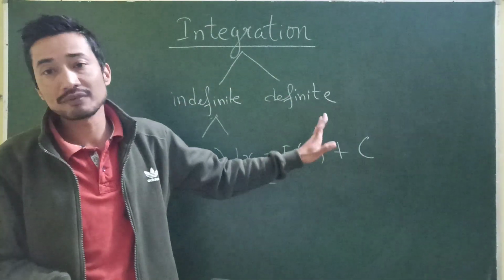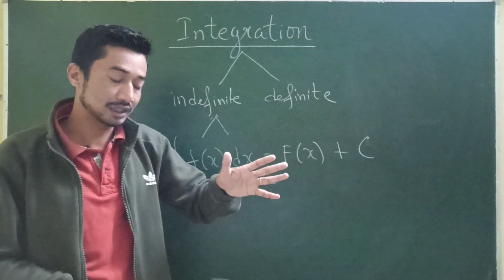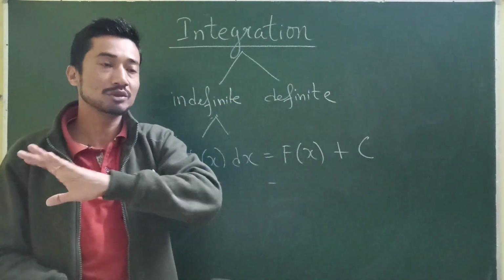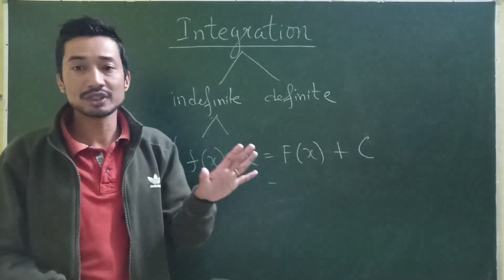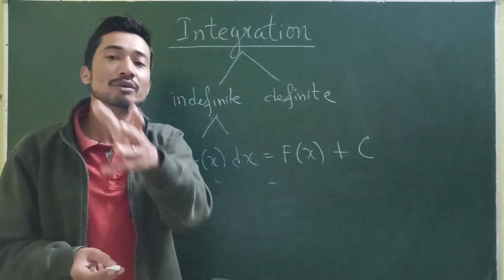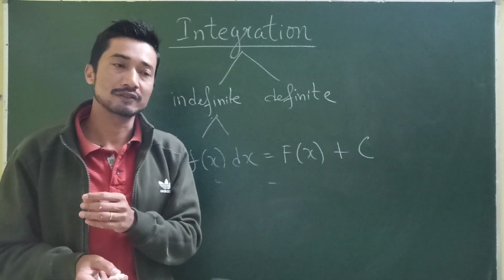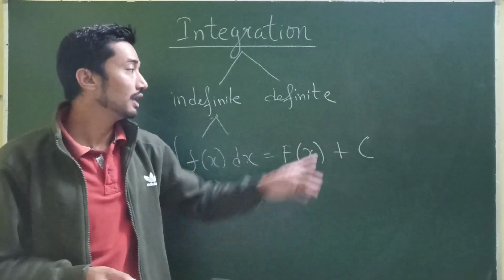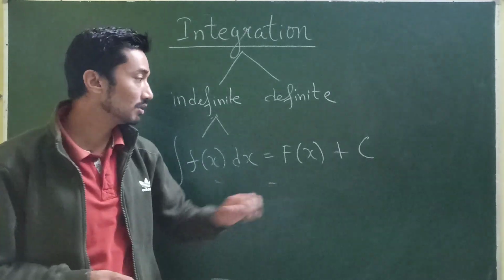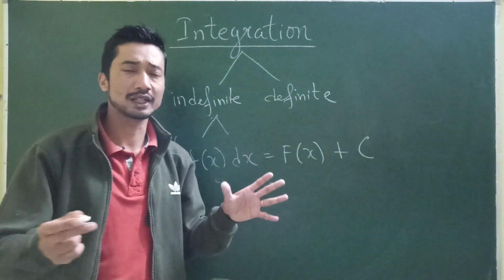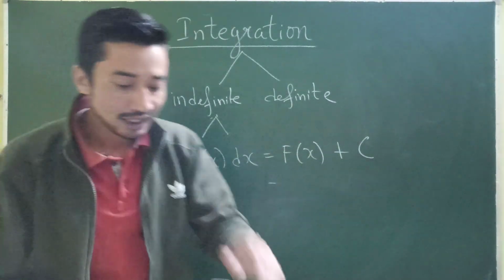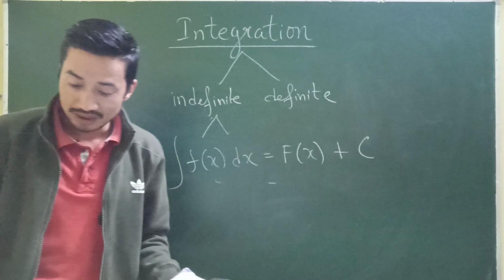We will be using the same formulas only, but in definite integrals you will be given the limits. You will be given the dimensions. In indefinite integrals, no dimensions will be given, just the formula. It's something like, which formula are you going to use to find out the area of the blackboard in your school? Here, what is the area of the blackboard? That's why we use this integration constant. It's not a complicated figure which we really have to understand. It's a simple concept. All right, so that's what integration is all about.